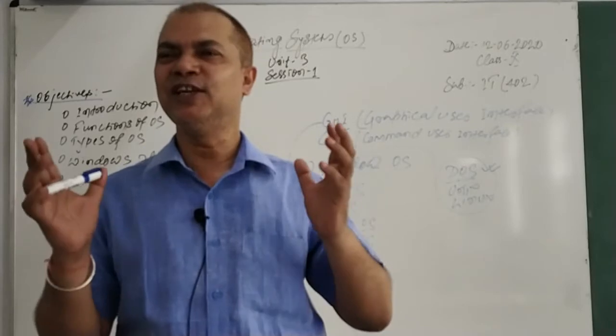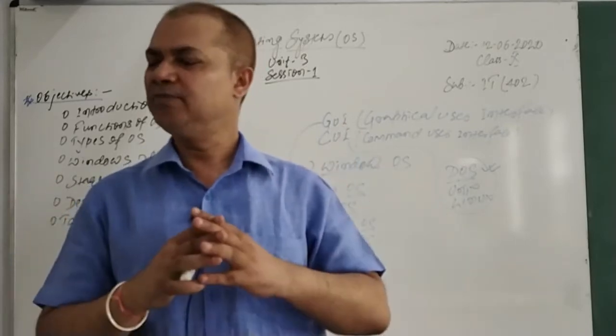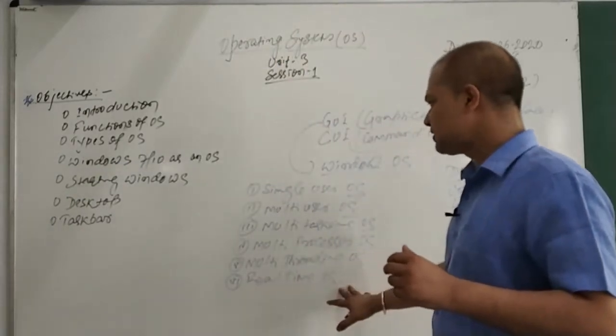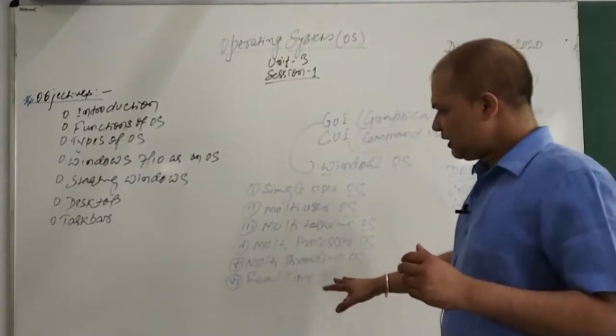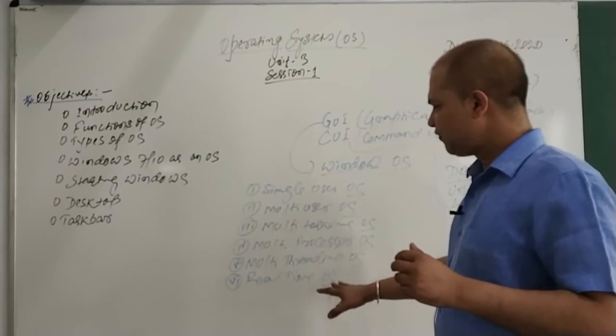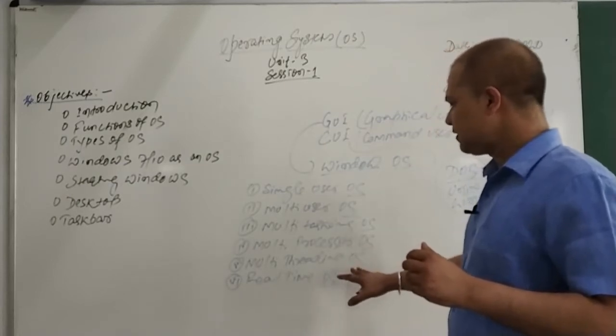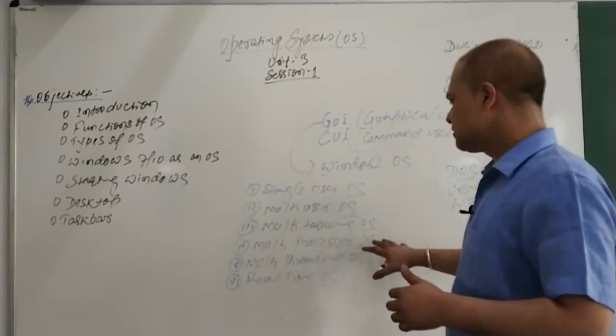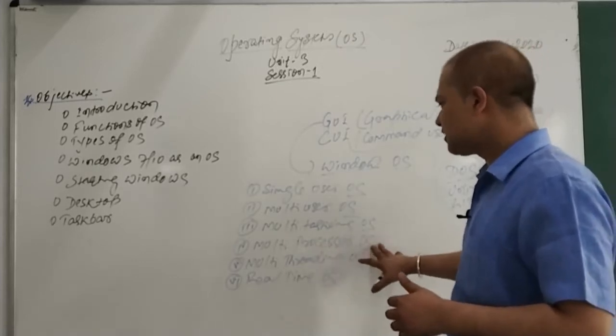Even if it is there in your hand and you are in winter, it will be beyond your control, and that is what a real-time OS is. So a real-time OS is an OS which works in a real-time fashion or manner. A multi-threaded OS is an OS which has a task with a subtask inside it, and a multiprocessor OS is an OS which can use more than one processor together.